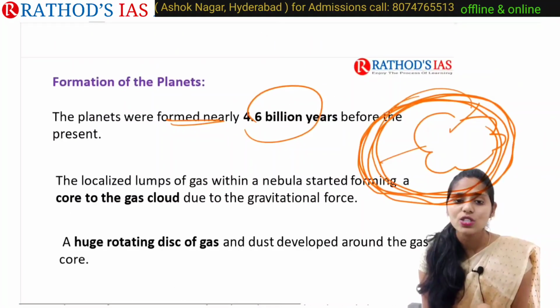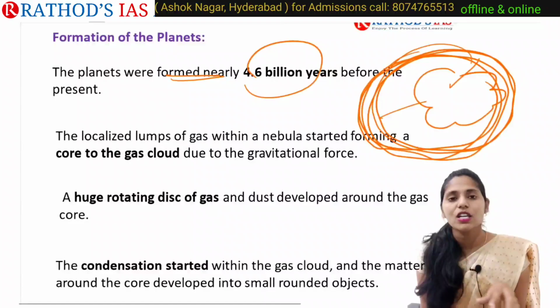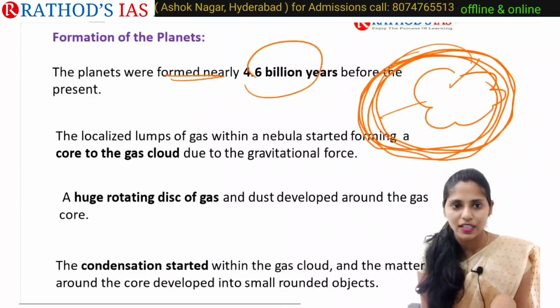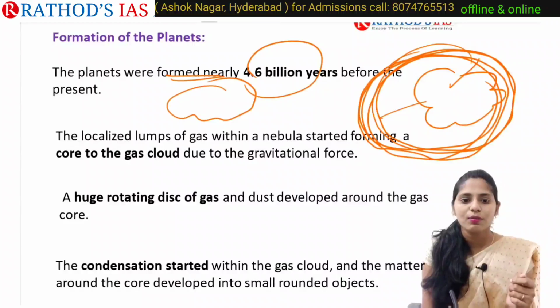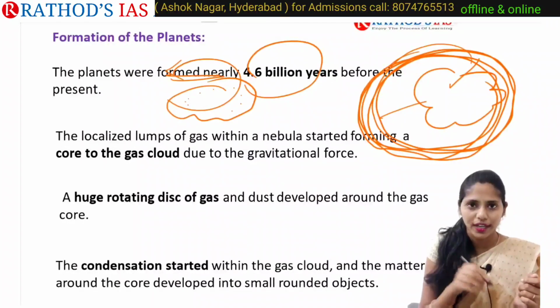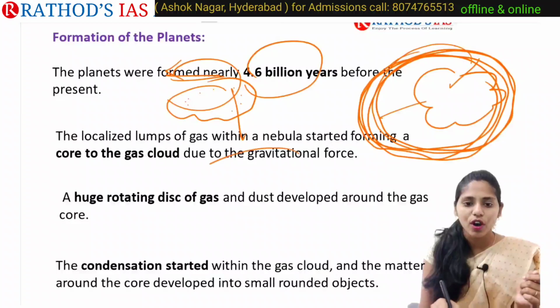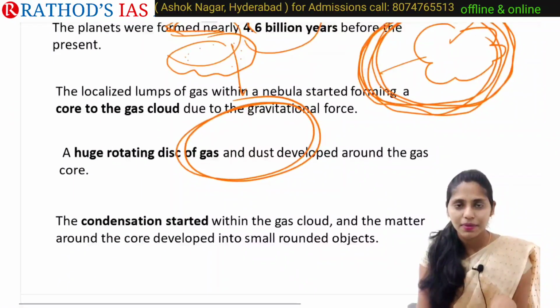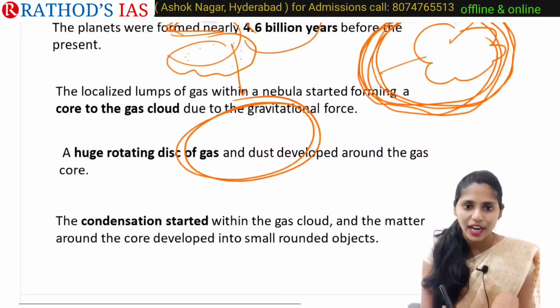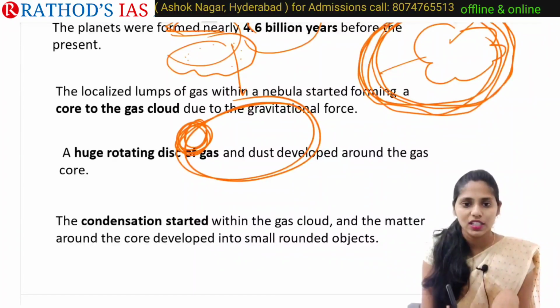Okay, how are these planets formed? These planets formed 4.6 billion years ago. There is a nebula, and in this nebula we have gas particles and dust particles. This nebula rotates and forms into a disk of gas, and the dust which is developed around this gas core forms condensation.